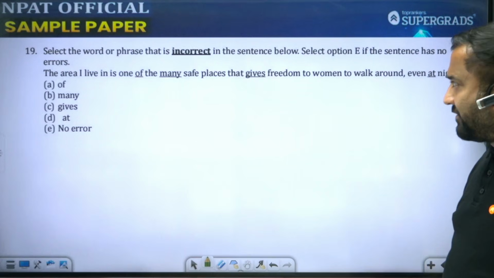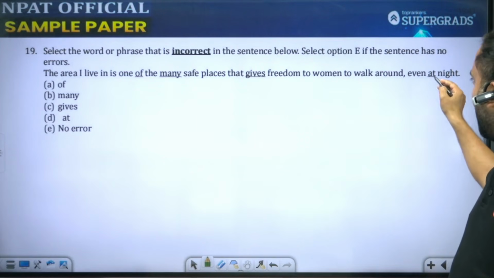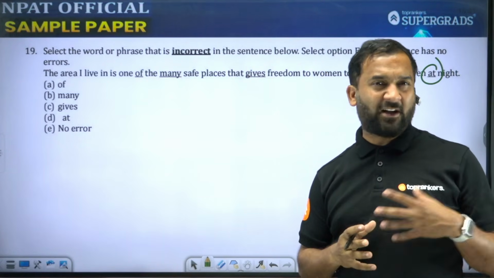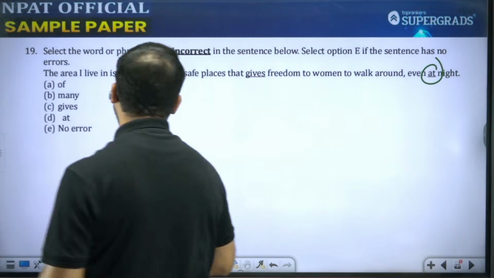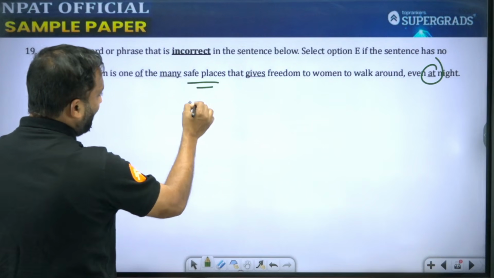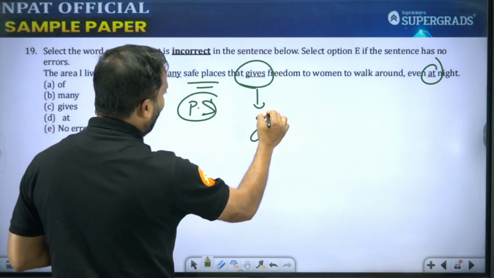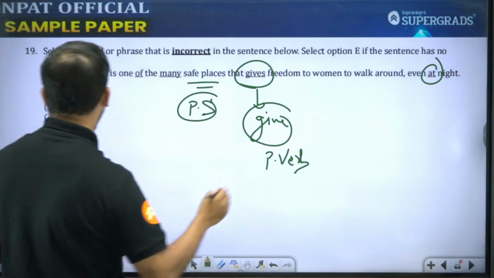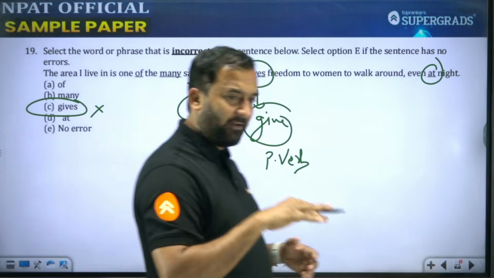Moving to the next question, students. The area I live in is one of the many safe places that gives freedom to women to walk around even at night. Another question in which subject verb agreement, basic knowledge, singular plural knowledge, if you have it, so that will help. Many safe places, safe places is plural subject, so it should be followed by a plural verb. So gives का usage जो है वो incorrect है, it should be give.